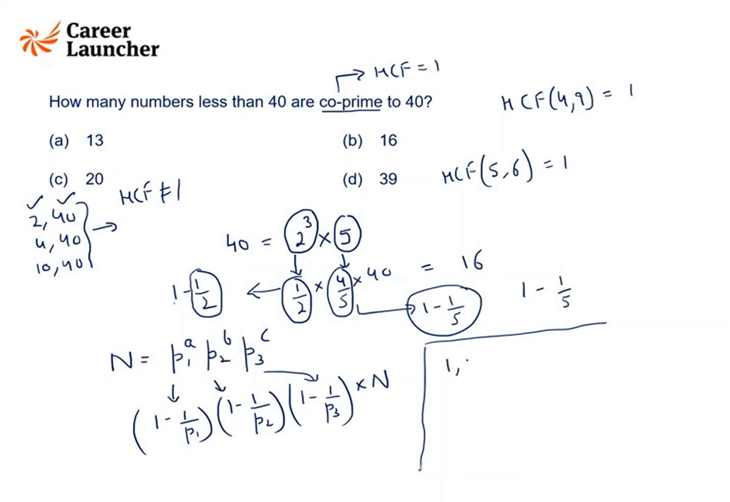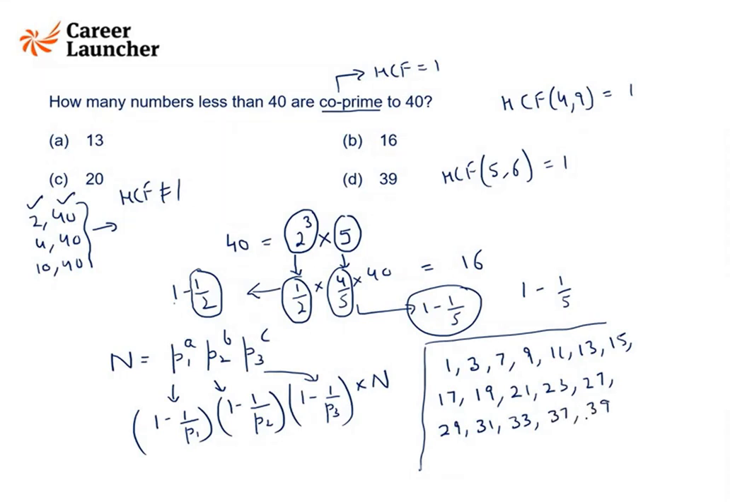So you can see here that these numbers are co-prime to 40: 1, 3, then we have 7, then there is 9, then there is 11, 13, then 15, 17, 19, 21, 23, 27, 29, 31, 33, 37, 39. So you can check that these are the numbers. So we are getting 16. So these are the 16 numbers.